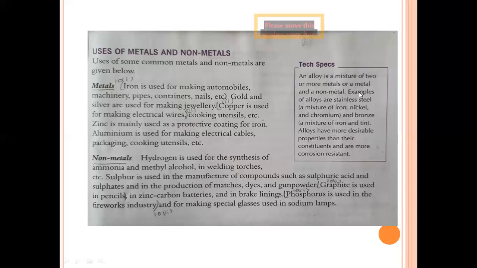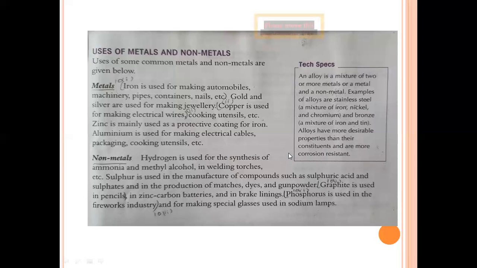Now, here comes an interesting topic. An alloy is a mixture of two or more metals or a metal and a non-metal. Examples of alloys are stainless steel, a mixture of iron, nickel and chromium. The vessels we use in our daily cooking activities are stainless steel. Bronze is a mixture of copper and tin. Alloys have more desirable properties than their constituents and are more corrosion resistant.